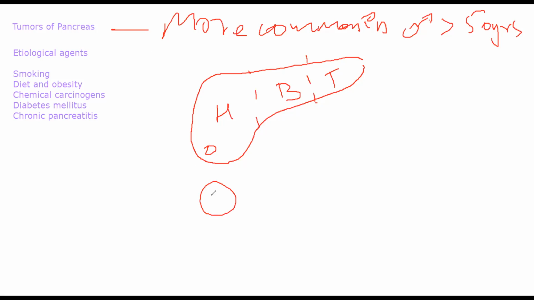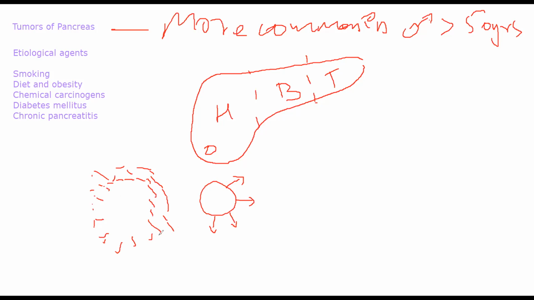Now, as I drew this, this is clearly demarcated. It is circumscribed, meaning it has clear boundaries. In these types of tumors of your pancreas, these are not exactly clear. In the sense, it will be more like this. So you have a tumor present in between, but it is a diffuse type of tumor. Okay, and generally that tumor will be grayish white in color, without any sharp demarcation, obviously, as I told you.